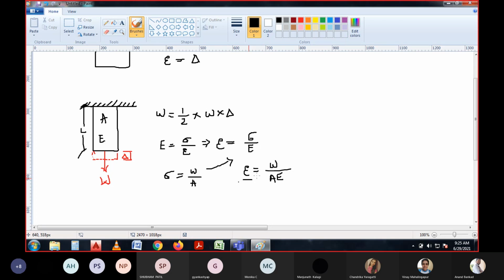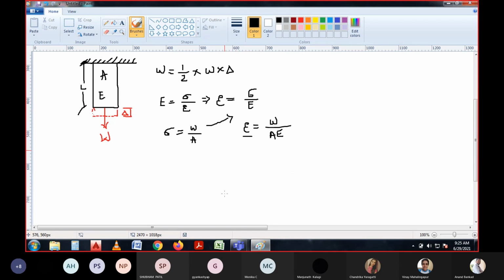The strain can be referred to with the definition, that is the change in length, or the change in dimensions. But at the time we are referring to the body, this tapered rectangular section which is hanged, we can only refer to the length, so that the strain can be written as the deflection over the length.